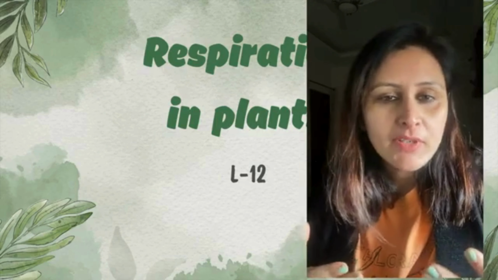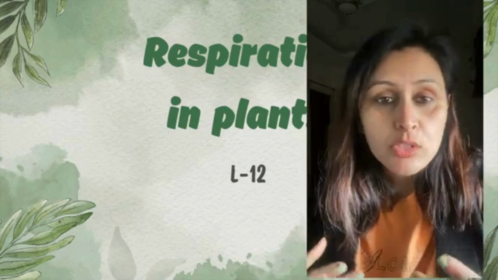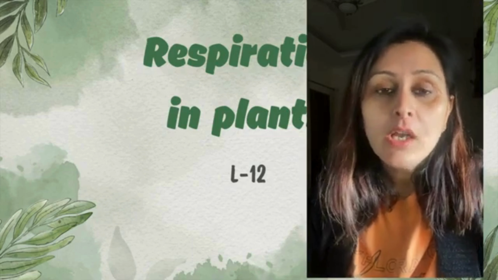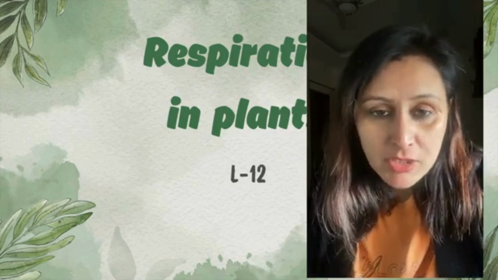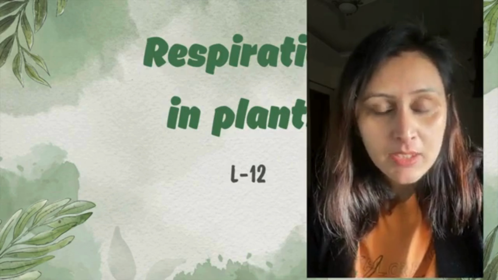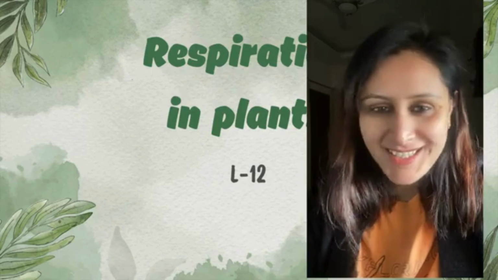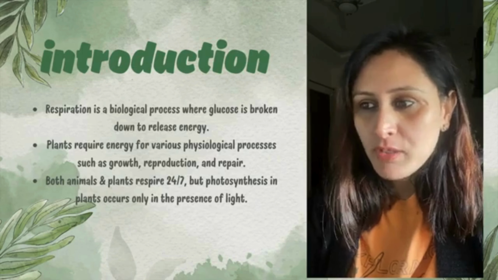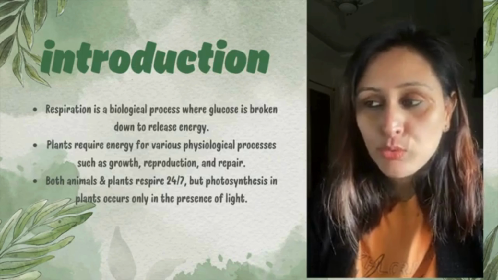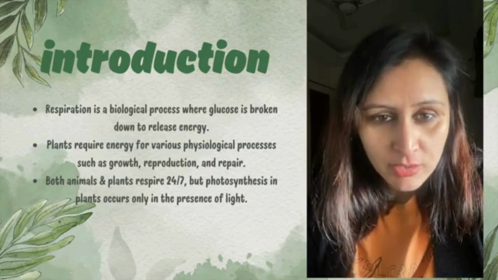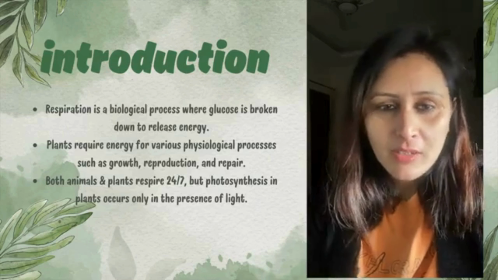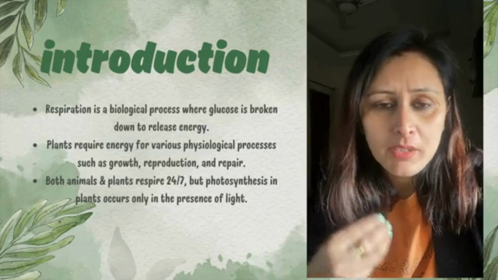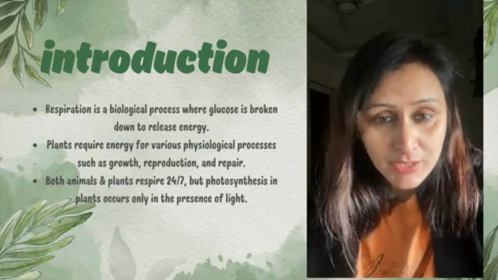We have discussed in the previous chapter how glucose is formed within the plants, right? Since they are autotrophs. Now how the respiration takes place in the plants, let's talk about it. So let's get started. So here, first of all, the introduction. Respiration is a biological process where glucose is broken down to release energy, right? So we know whenever we intake any of the cereals or anything that we eat, we feel energetic, right?